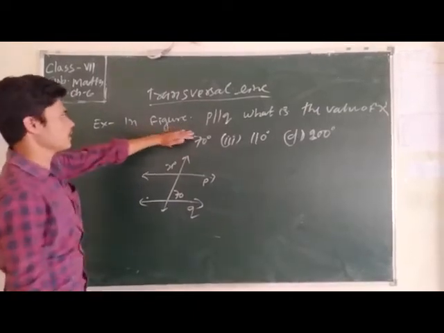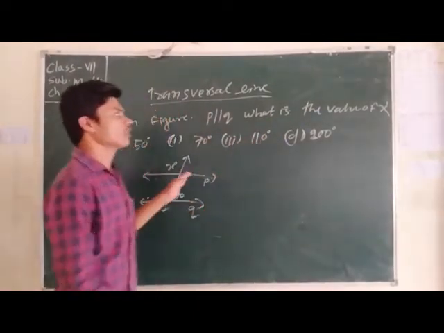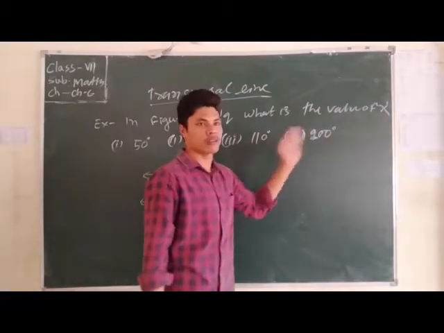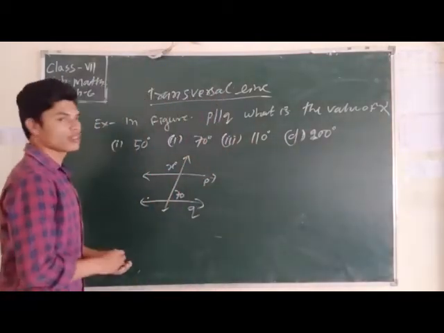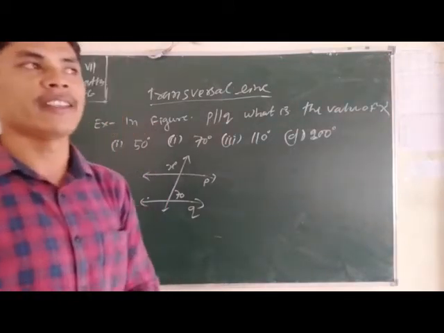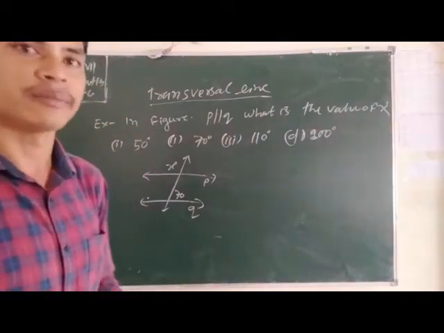Students, now we take another example. Here in parallel lines, what is the value of x: 50, 70, 110 or 200? How do we find it? We already know about vertically opposite angles, alternate angles, corresponding angles, and more.